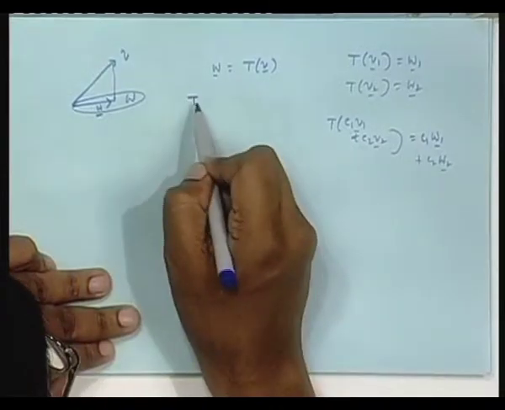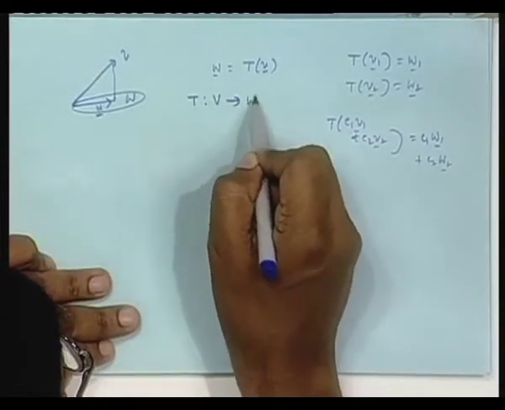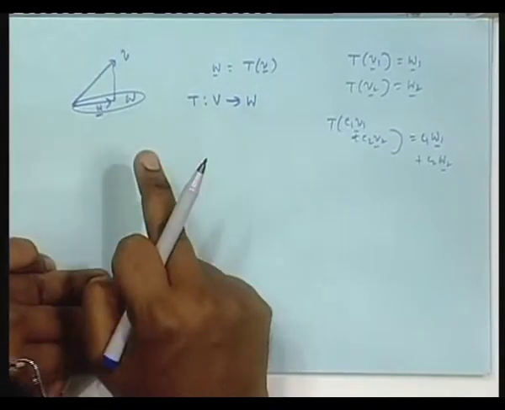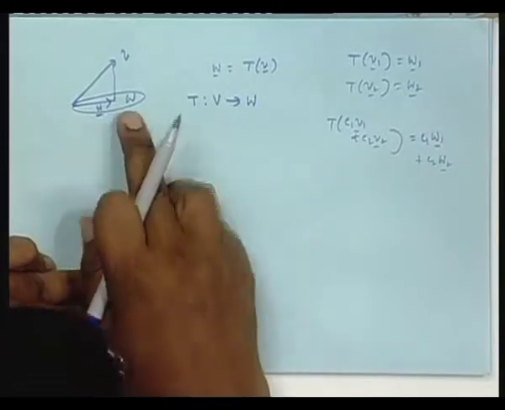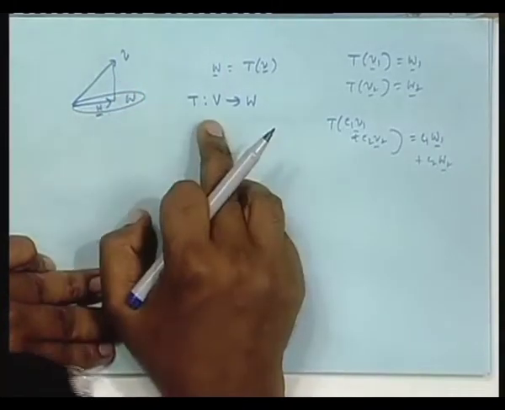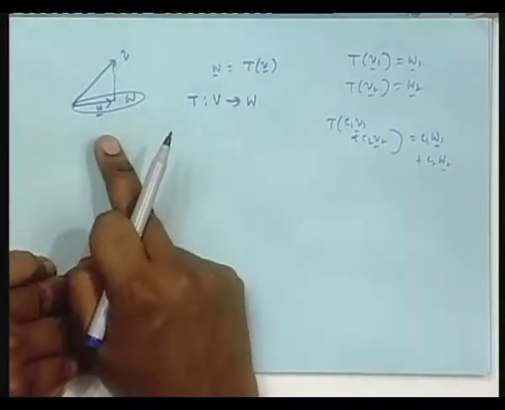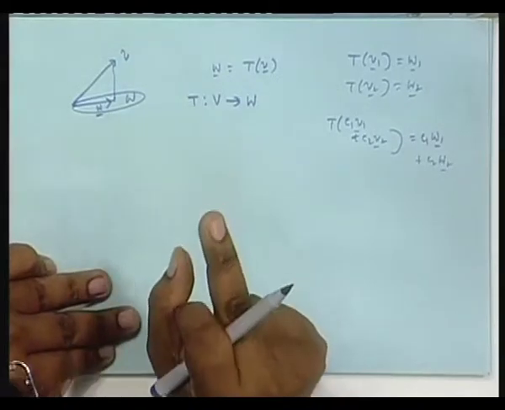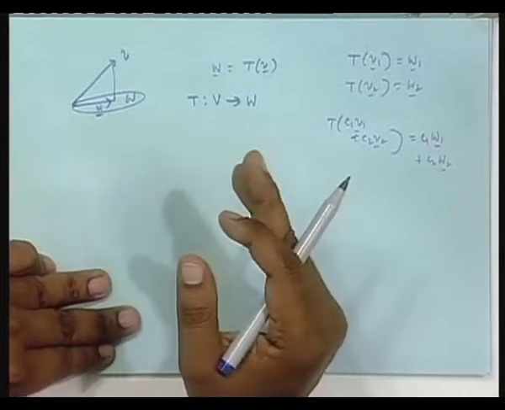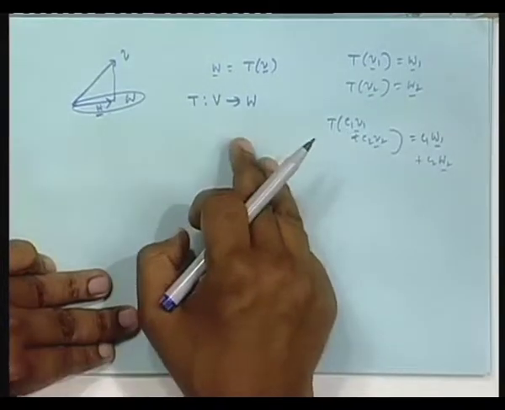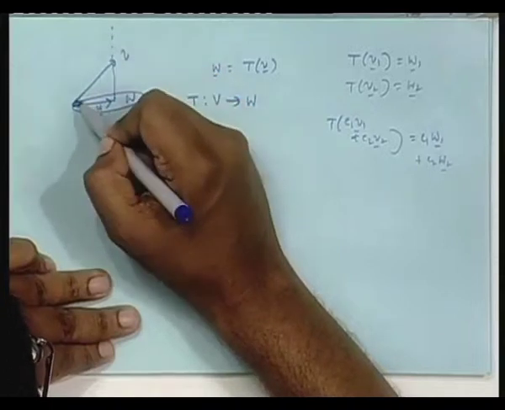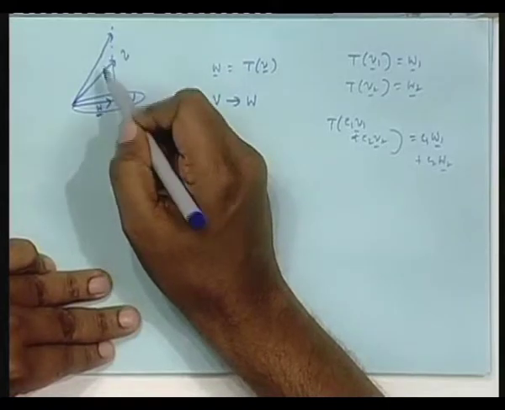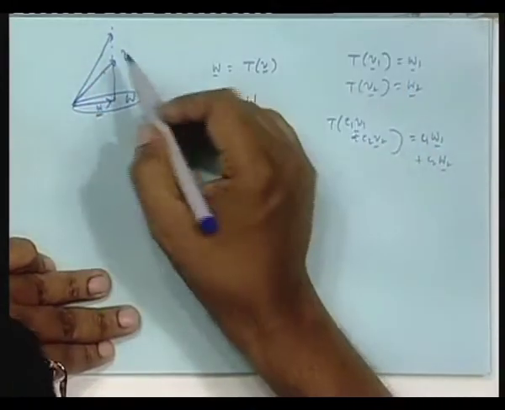So T actually is kind of what? T is a projection, T is an operator from V to W, is it not? What does T take? T takes any vector from the vector space V. That could be in W, that could be outside W, but it is always from V. But what it gives you is always part of W only. So it takes any fellow from capital V and gives you something from W. You can see it is a many to one transformation, because W is contained in V. Suppose you take a line from here, you take another vector, these two projections will be the same. Geometrically you can see, and in an abstract sense also you can see, it is a many to one transformation.